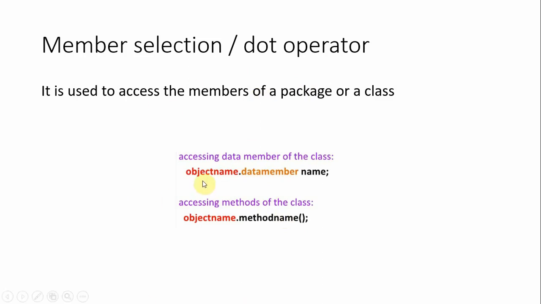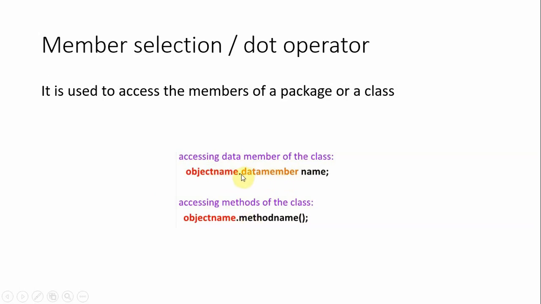To access the data members of a class, we use object name dot data member name. To access the methods of a class, we use object name dot method name. We will discuss this clearly while discussing objects and members, but the thing is I have to specify the dot to access a data member, which may be a variable or a method.